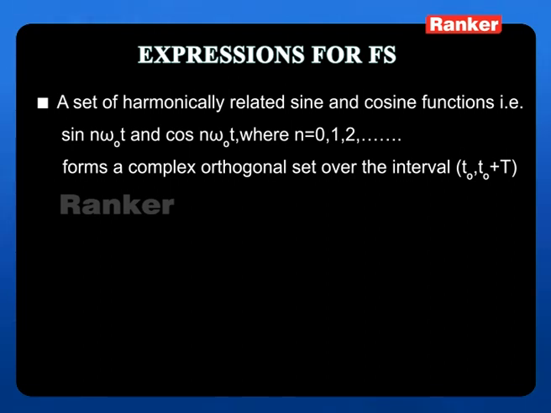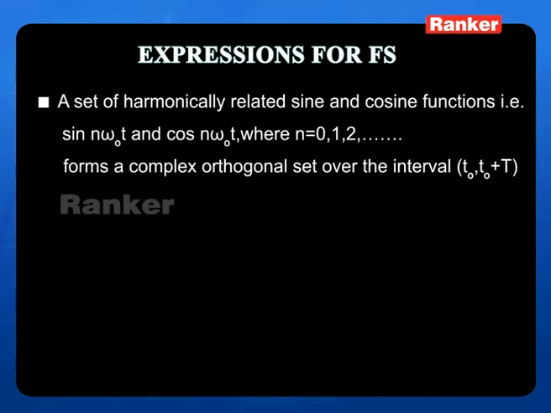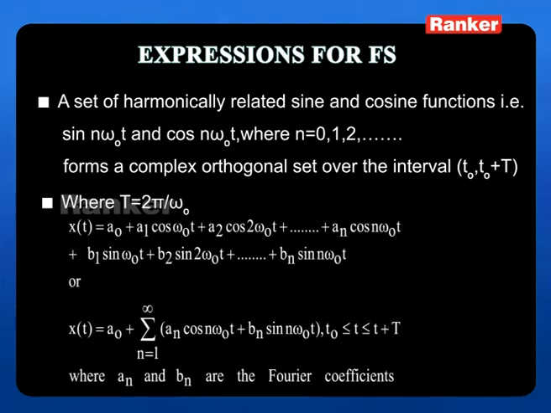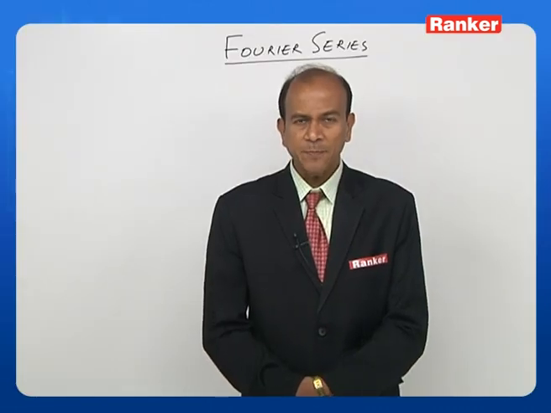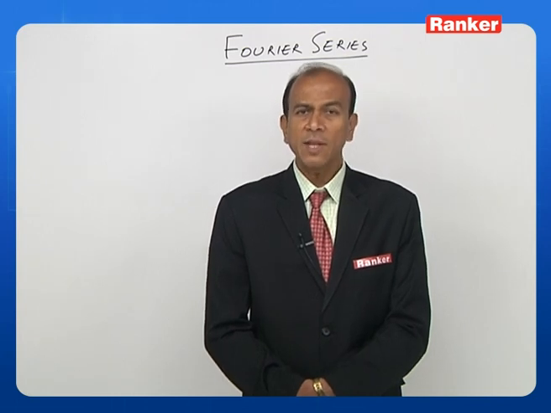Basically, a Fourier series is a set of harmonically related sine and cosine functions, that is sin n omega naught t and cos n omega naught t, where n is 0, 1, 2, and so on, which forms a complex orthogonal set over an interval t0 to t0 plus T, where T is given by 2 pi by omega naught. Now let us see. x of t is written in terms of harmonically related sine and cosine functions. We use the letter a for the coefficients of the cosine function, and b for the coefficients of the sine function.